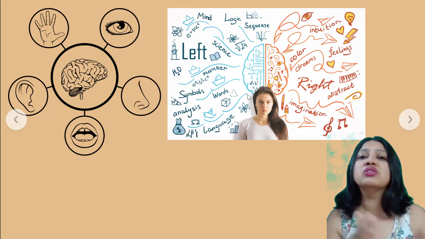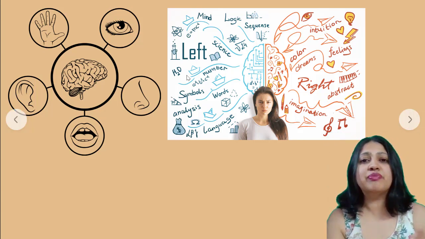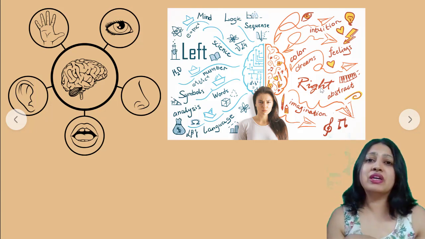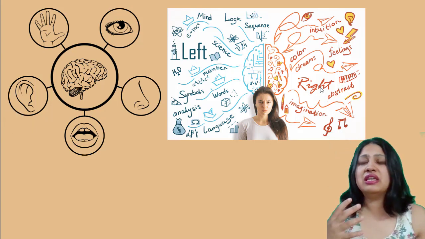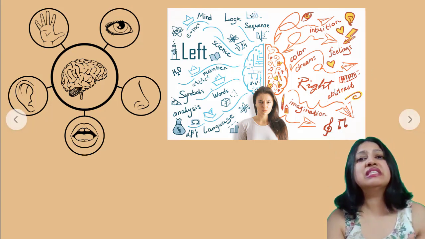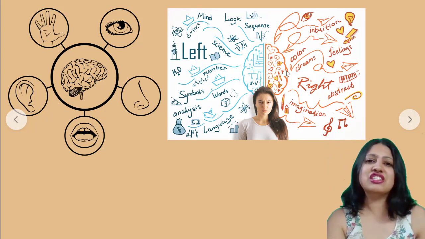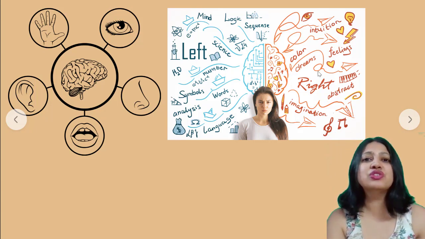So now you know why different people are good at different things. There could be somebody who's good at maths, that means their left part of the brain is very good. There could be somebody who's very imaginative, who writes many imaginative stories. That means the right side of the brain is very good. Okay, so this is just an extra information. I hope you found it useful and interesting.